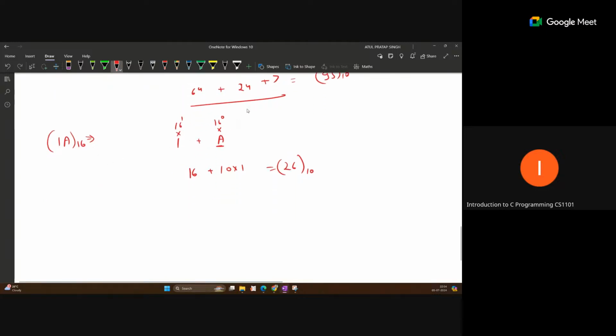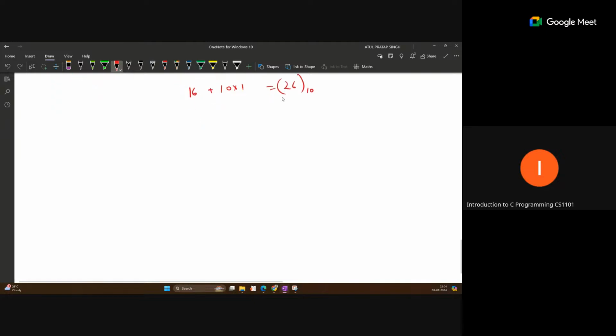Okay, so this is the conversion. Other than this, suppose a hexadecimal number is given, like 1A, and you want to convert it to a binary number. We know that hexadecimal has 16 digits in total, so we need 4 bits to represent every digit.